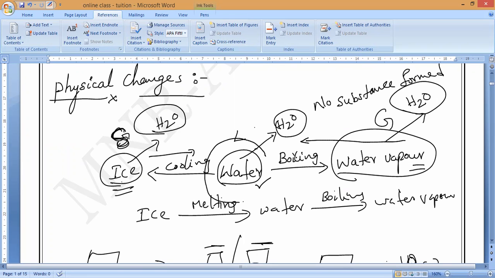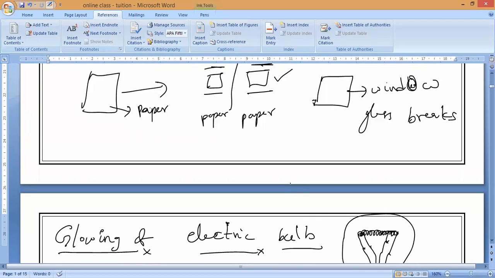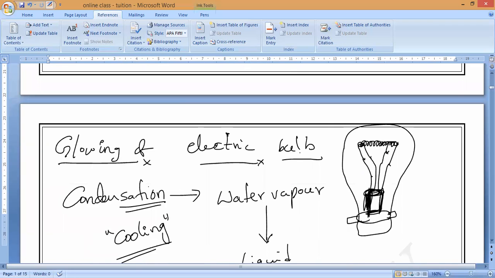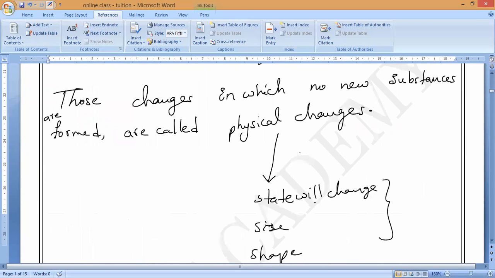Like that, most of the physical changes are reversible. But, sir, for example, I will tear the paper, but I cannot get it back in the same original form. So that is called an irreversible physical change. But basically, most of the physical changes are reversible changes. We can get back to the original state.